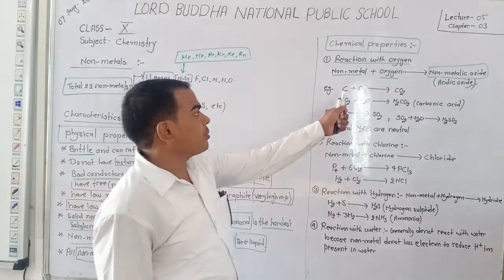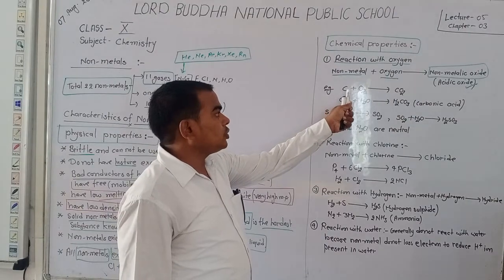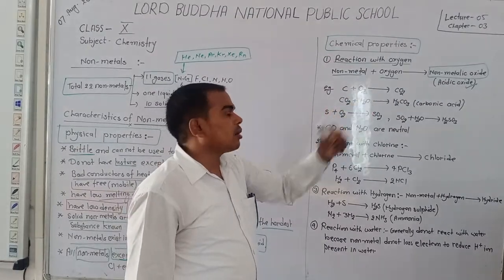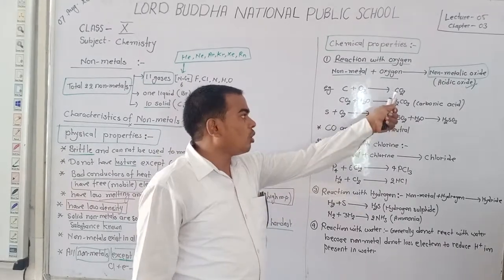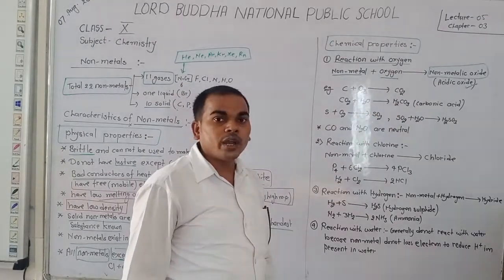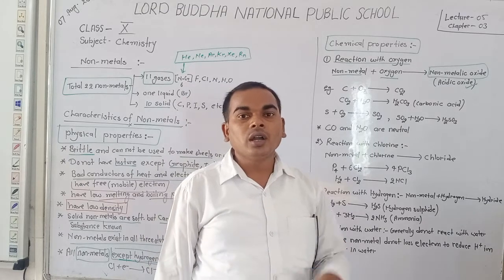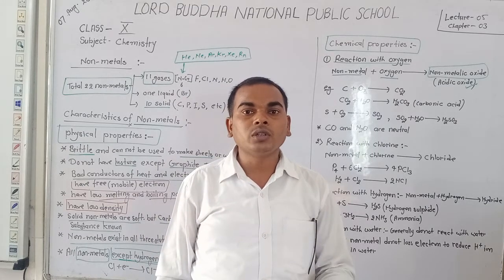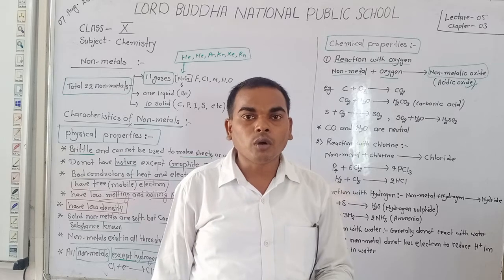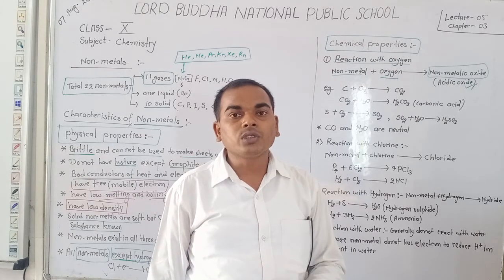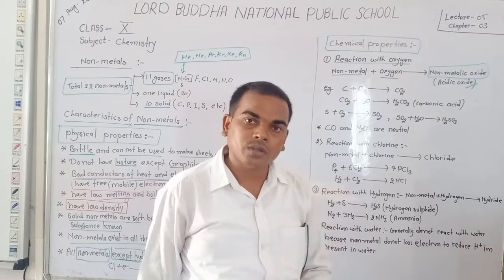Dear students, like here, carbon, that is a non-metal, reacts with oxygen and produces carbon dioxide. This is the non-metallic oxide. It is known as an acidic oxide. So we say that carbon dioxide is an acidic oxide because carbon is a non-metal. Okay. You know that non-metallic oxides are acidic in nature.